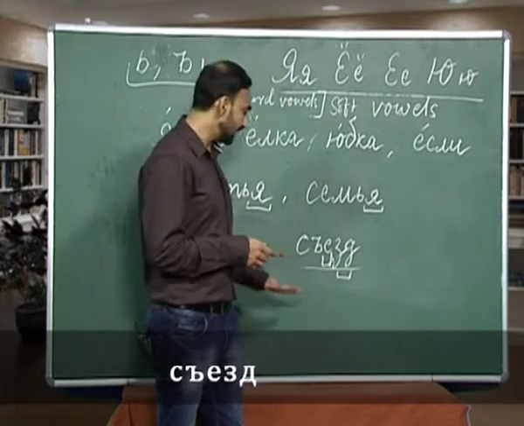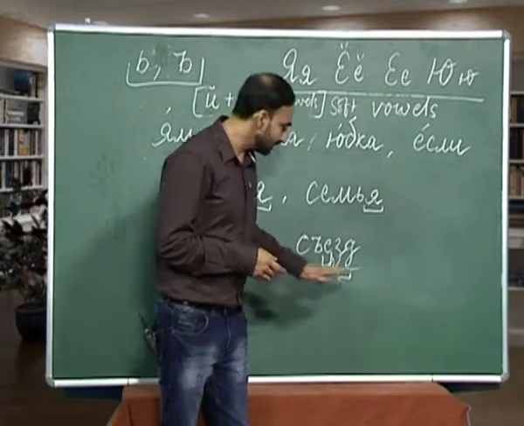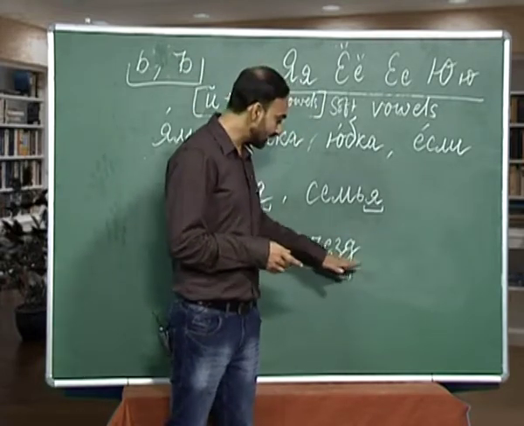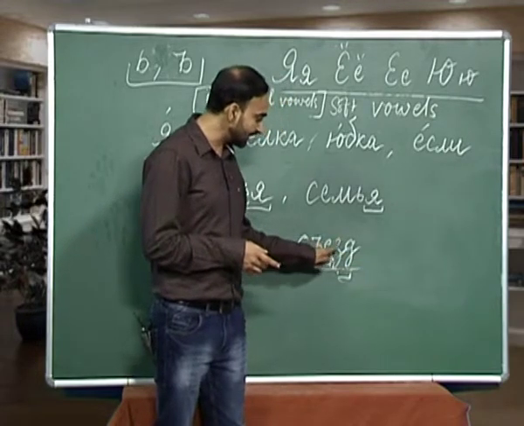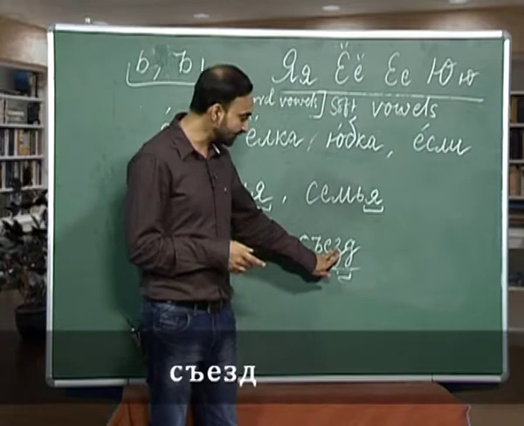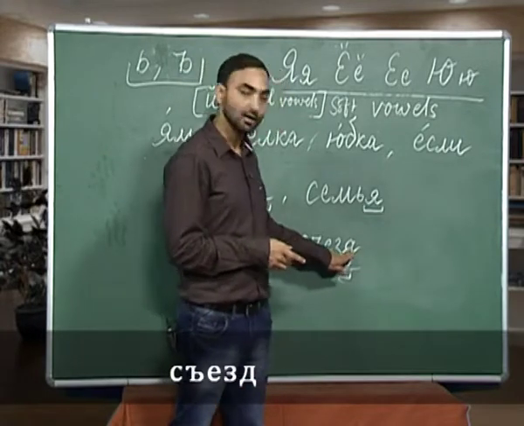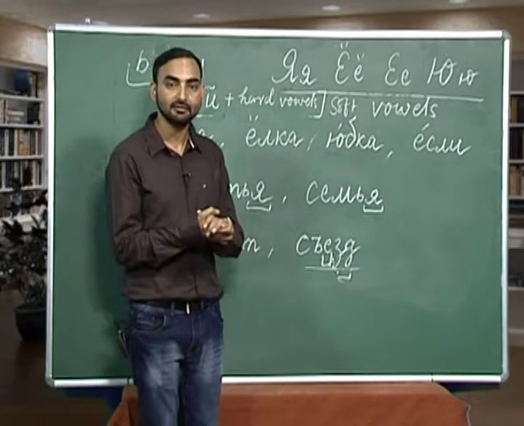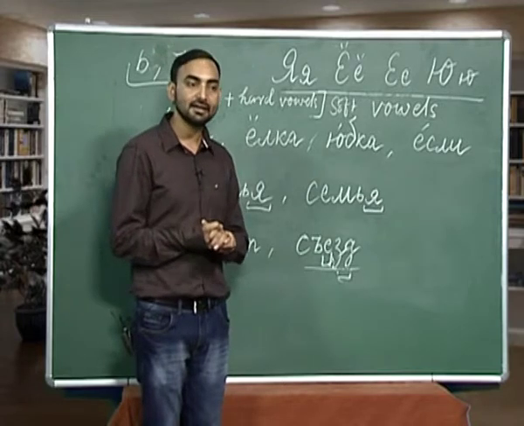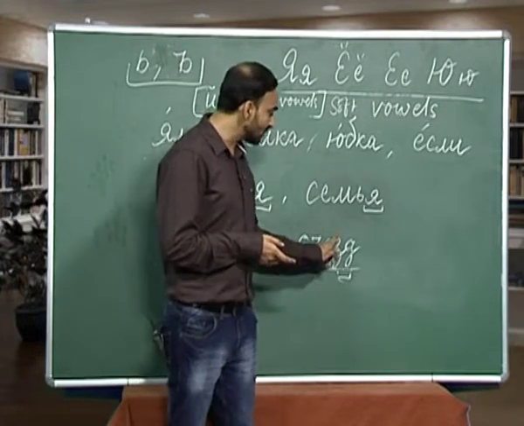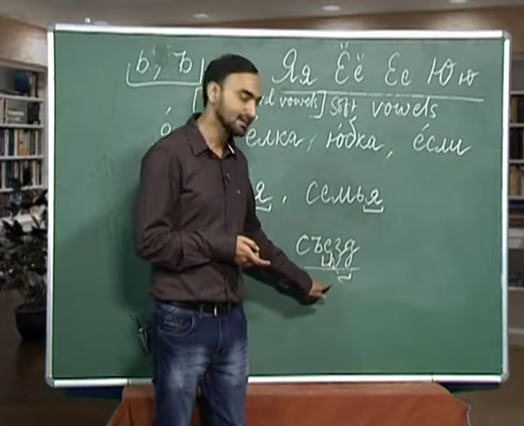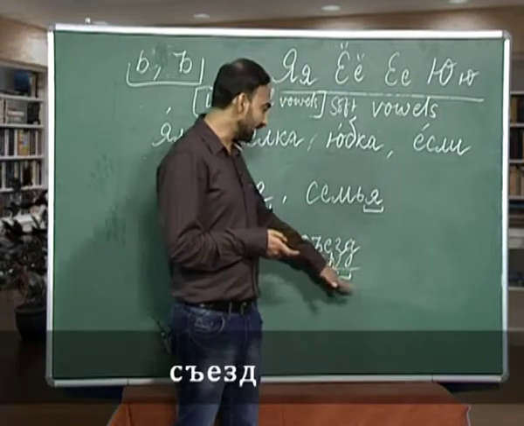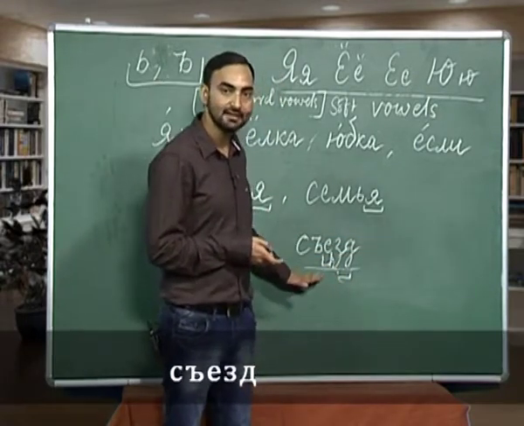Syezd. Here you have to read it carefully. Why? Because this combination of two consonants is coming. This combination again has one voiced consonant, which is z, and again a voiced consonant, which is d. So, what happens when a voiced consonant comes in the end? They are pronounced as their voiceless counterparts. So, what is the voiceless counterpart of z? This is s. And what is the voiceless counterpart of d? It is t. That is why we are pronouncing this word as syezt.